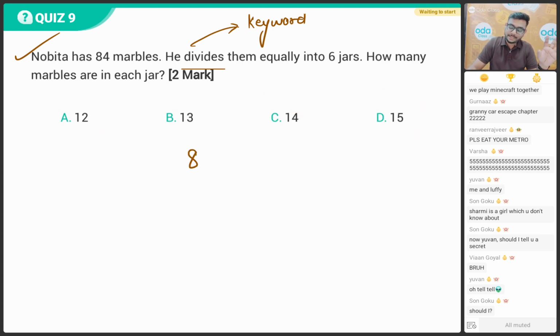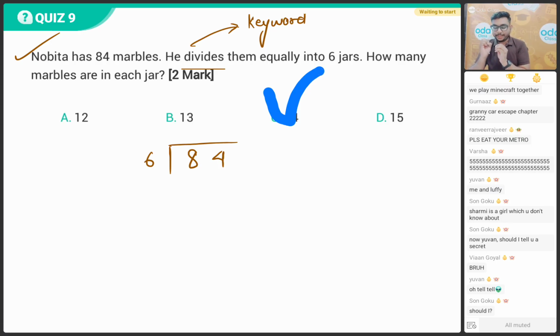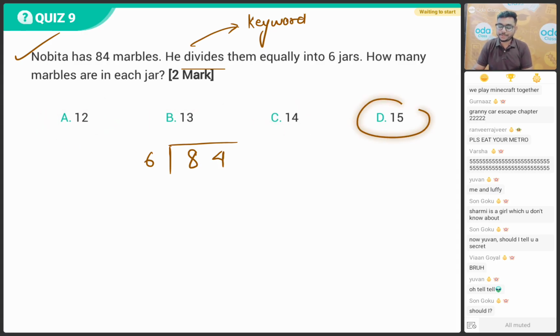So you have this dividend, that is 84. You are going to divide it by this number 6, bacho. All the very best. Take your time and answer correctly. I want everybody to answer 84 divided by 6. What is the answer? Option A, that is 12. Option B 13. Option C 14. Option D 15. Bacho, do not rush through the quiz.